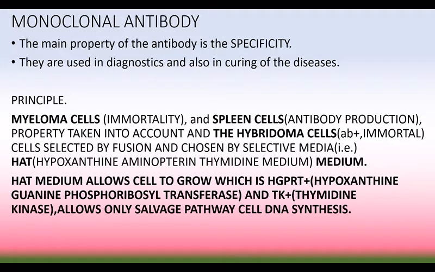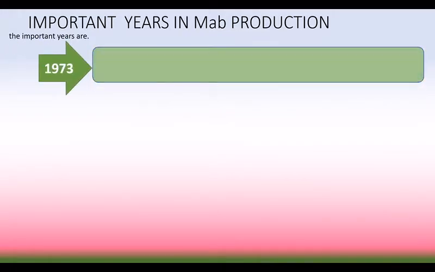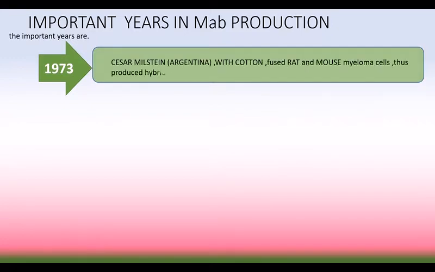Next, we're going to see about important years in monoclonal antibody production. There are 4 important years. In 1973, Cesar Milstein of Argentina, in cooperation with Cotton, fused rat and mouse myeloma cell, that is cancer cell, and then he produced the hybrid cell, that is hybrid of cancer cell.